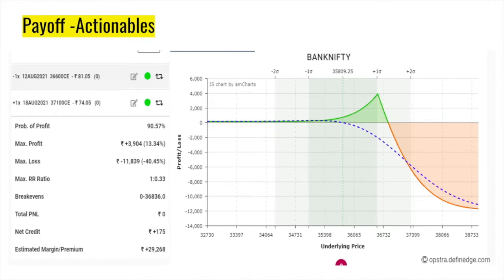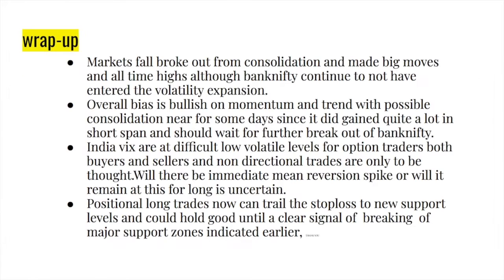As you see, this is the Bank Nifty calendar spread strategy, where we are selling the 36,600 at a lower strike, and the 37,100 call is bought at the higher strike for the next week, not this week. So that forms a calendar spread, and it's got a good POP. 90.5% is very good, and look at the margin, very low margin, so low risk, high probability, and reasonable risk reward, right? So that is actionable.